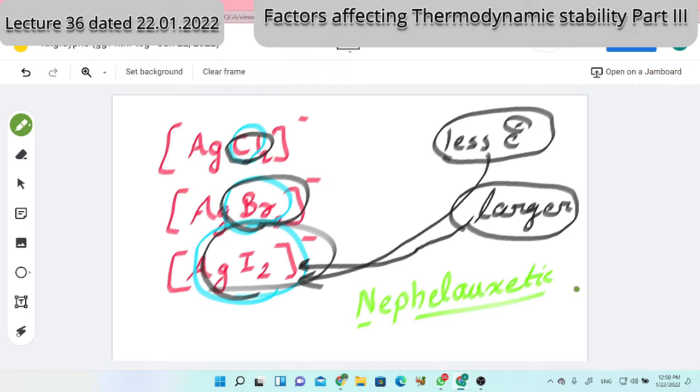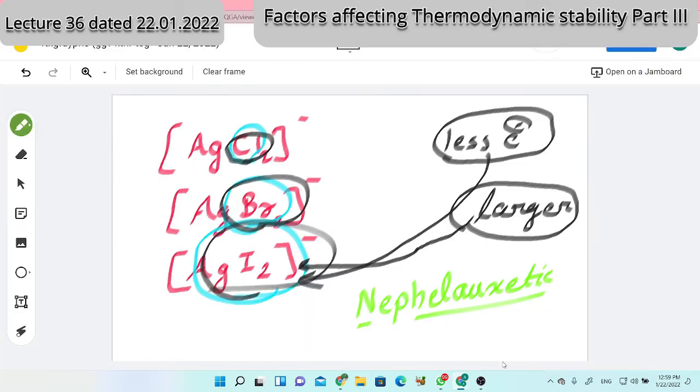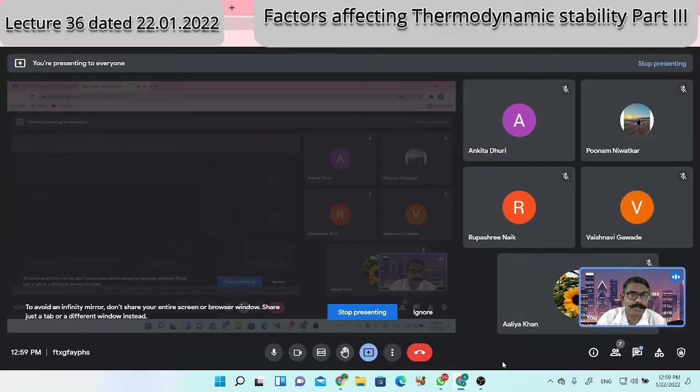Yes or no? See, how many are here? Why are you not replying? Yes, Ankita, Poonam, Vaishnavi, Rupashri and Alia. Is my question clear? Yes, sir. No, sir. Yes and no, both answers are there. Have you heard the nephelauxetic phenomenon or effect? That's my question. What is your answer? Yes, sir. Rupashri has answered. What is the answer of Alia? Yes, sir.